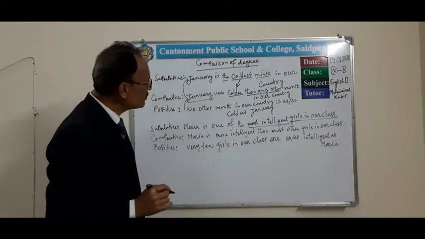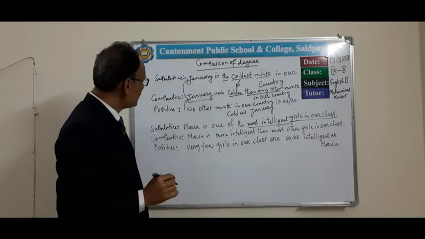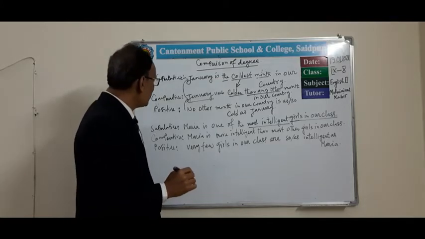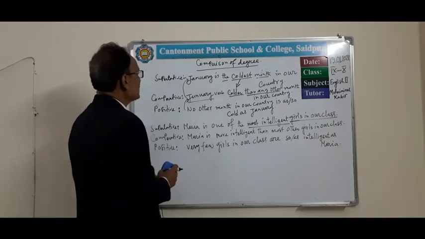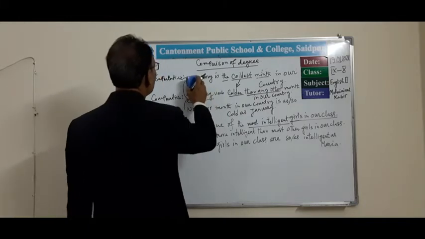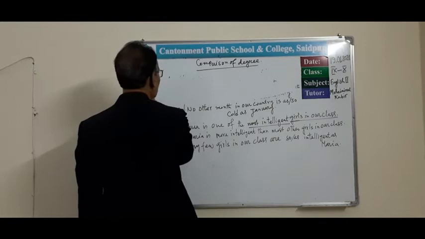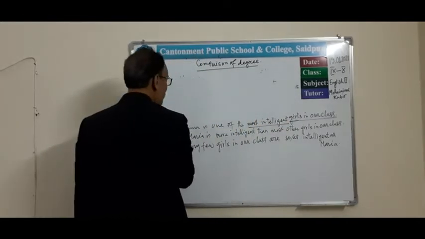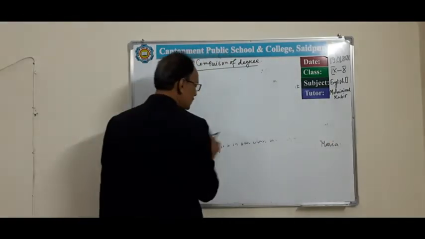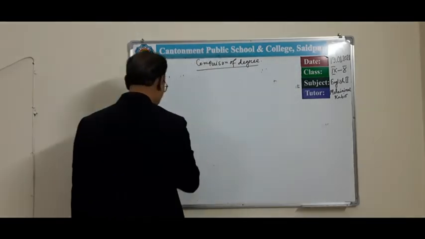Okay, in this way we can transform it from superlative to comparative to positive degree. These are the two basic rules, and you have to remember and practice them. Sometimes we get some other type of sentence that we also need to know. I am going to write that sentence also on the board. Look at this.